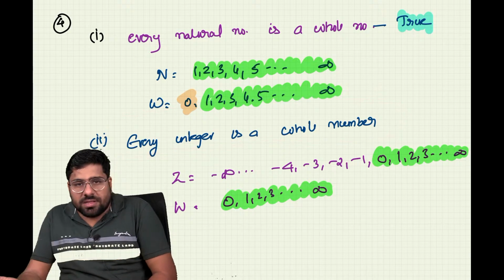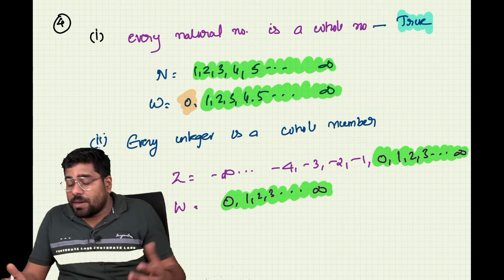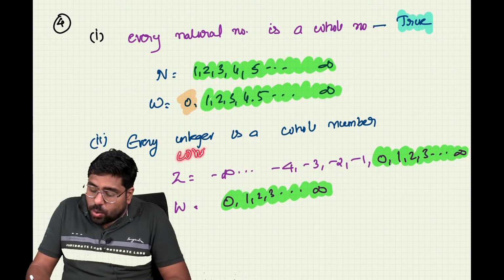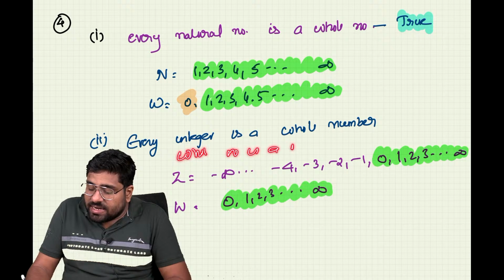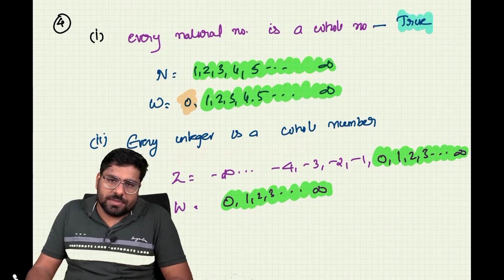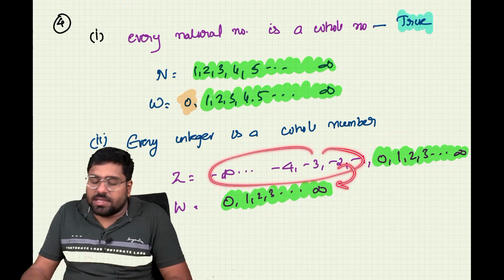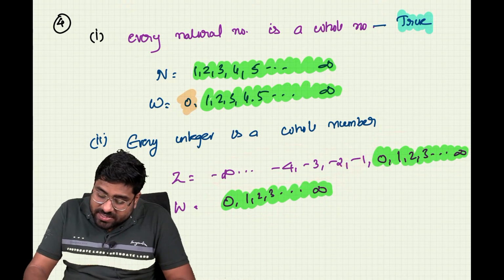How should this statement be framed so that it can become true? If you say every whole number is an integer, it would have been correct. All whole numbers are integers, but not all integers are whole numbers. Is that idea clear to you?